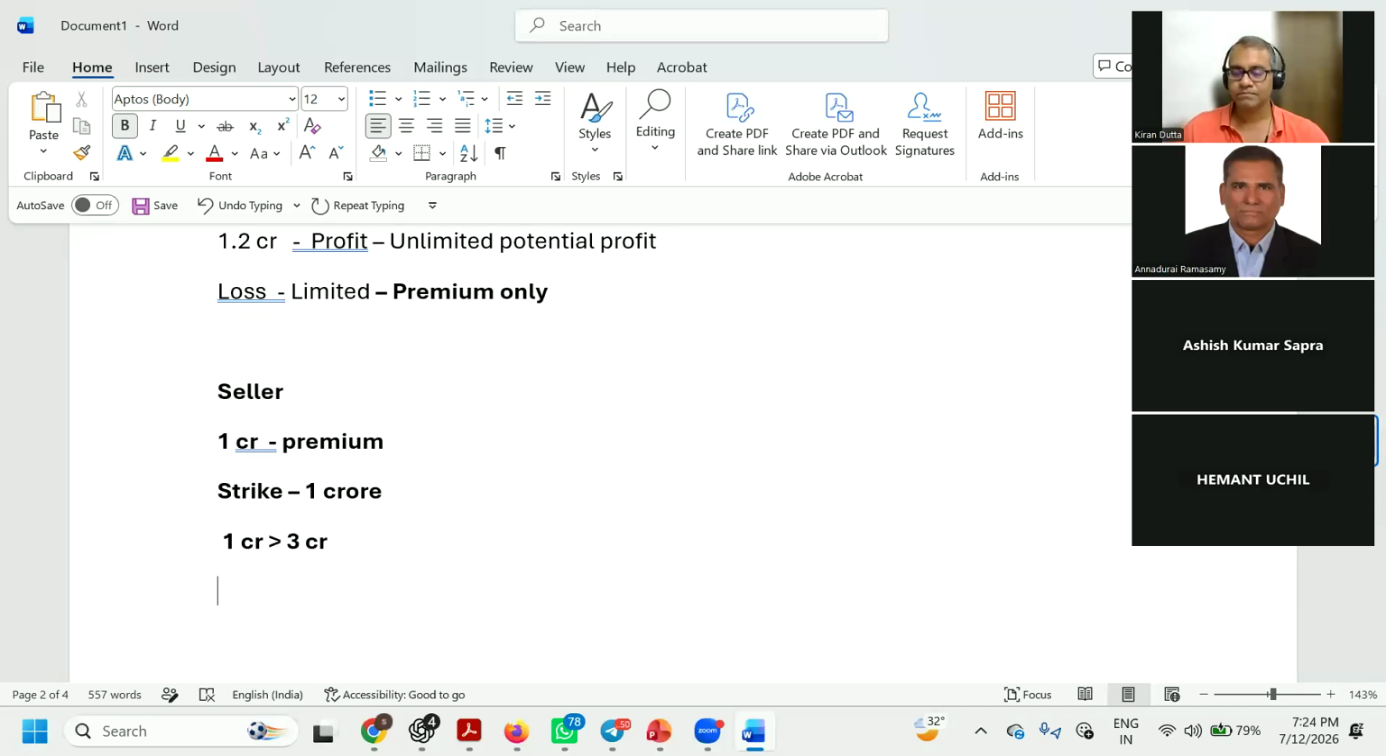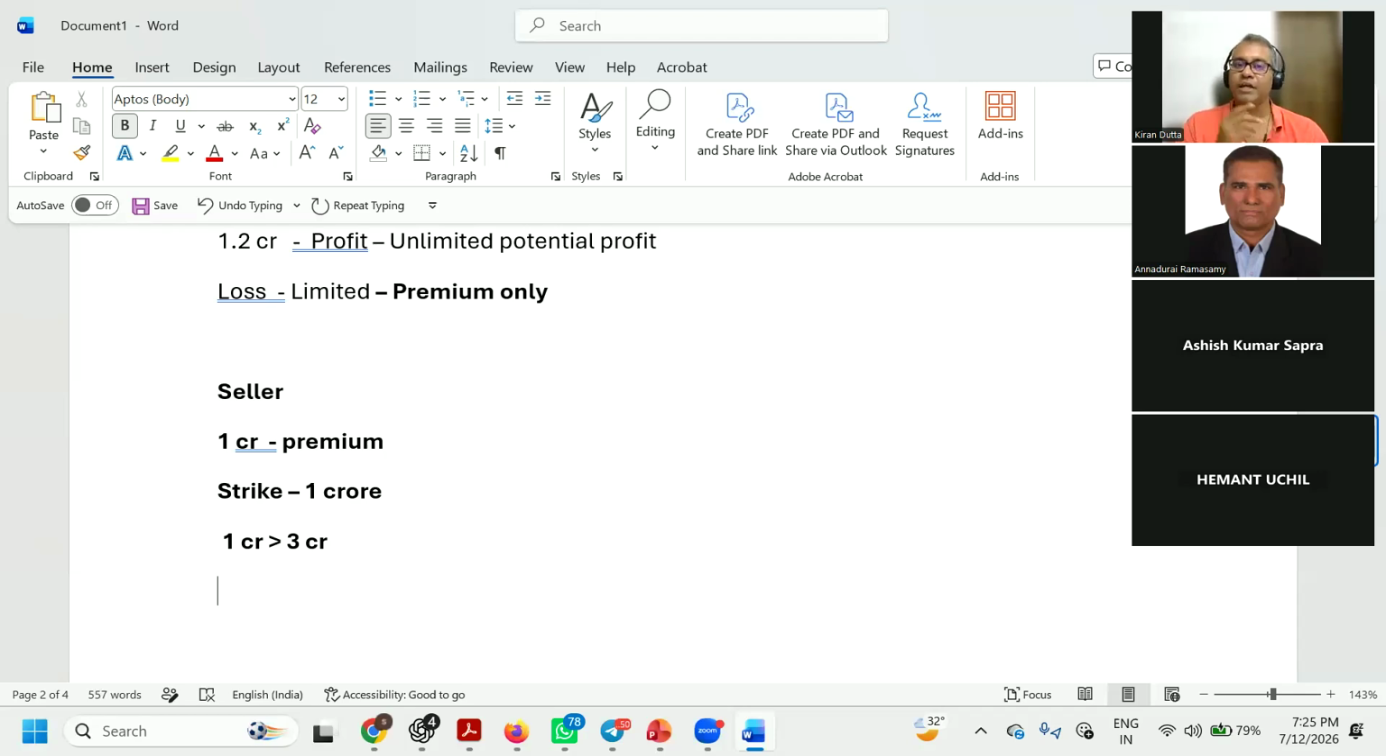Profit is premium, sir. He has to give the property and he will have an unlimited loss. Very good, right? So what is going to happen in this scenario is the buyer will come immediately and he will execute the contract. Why? The seller has said, I am going to sell the property at 1 crore, and he has taken the premium.